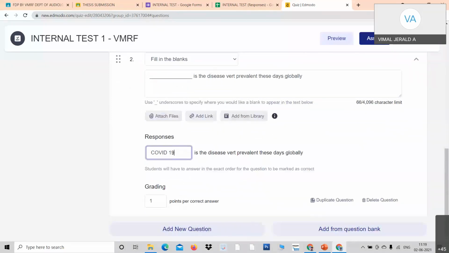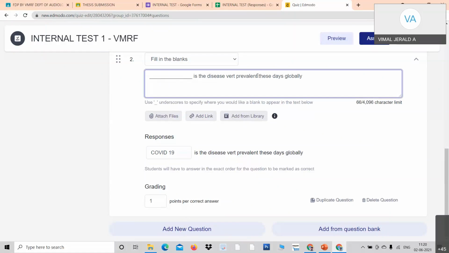And see the marks I have put at the bottom. If you want to duplicate it, you can duplicate it. This is the second question. So this is fill-ups. Don't forget to add an underscore wherever you want. For example, you want it here. Underscore can be fixed here also. And if you want to have 2 underscores, for example, I have 2 underscores. See, there is also another answer that comes here. So you can fix underscore.